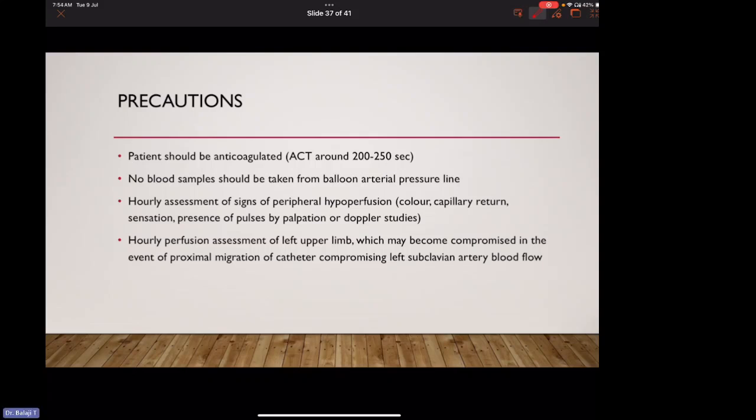The patient should be anticoagulated. ACT should be around 200 to 250 seconds. No blood samples should be taken from the balloon arterial pressure line. Early assessment of signs of peripheral hypoperfusion: skin color, capillary return, sensation, presence of pulses by palpation or Doppler studies. Early perfusion assessment of the left upper limb, which may become compromised in the event of proximal migration of the catheter, which will compromise left subclavian artery blood flow.